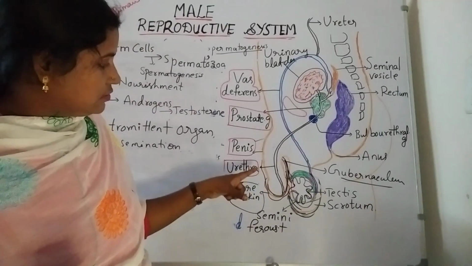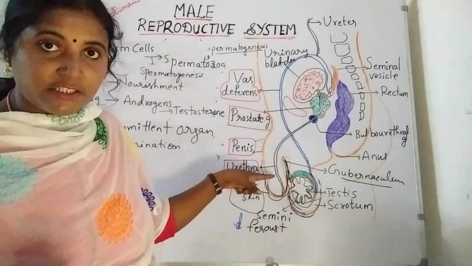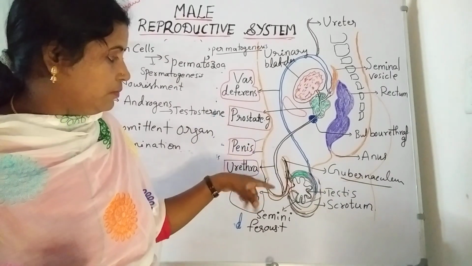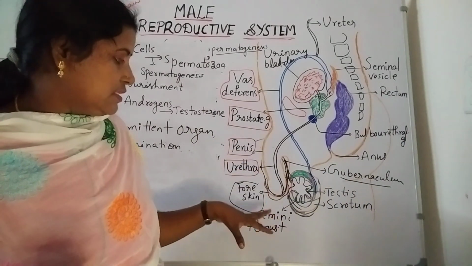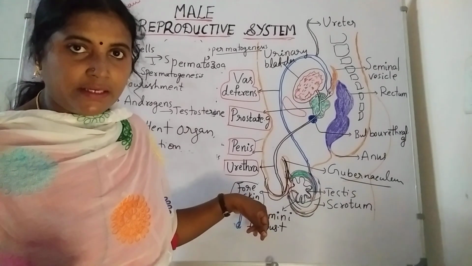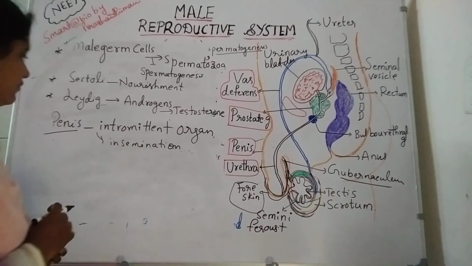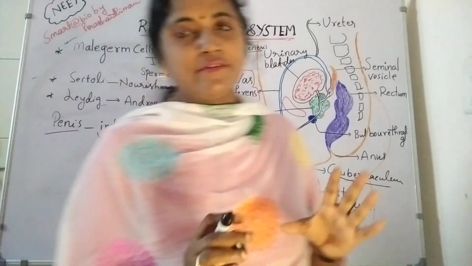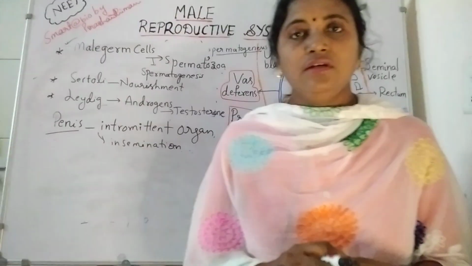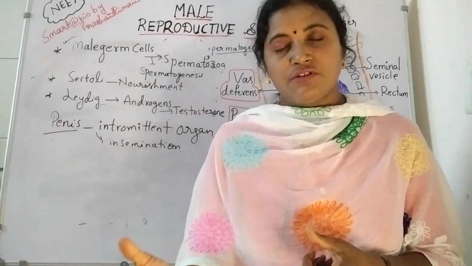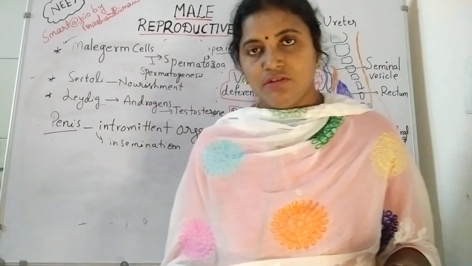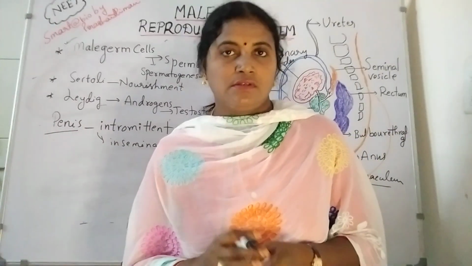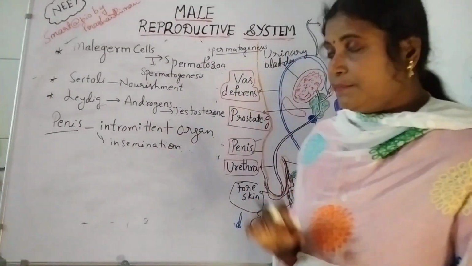Through the penis and the urethra, the male germ cells and urine pass through the urethral meatus, and it is also covered by the foreskin. After that, it is involved in insemination. After insemination, fertilization takes place. So this is all about the male reproductive system.